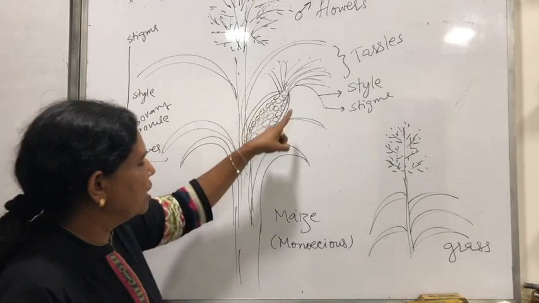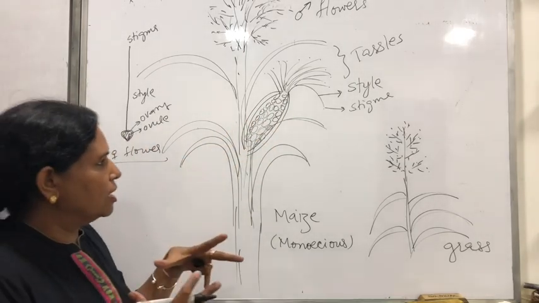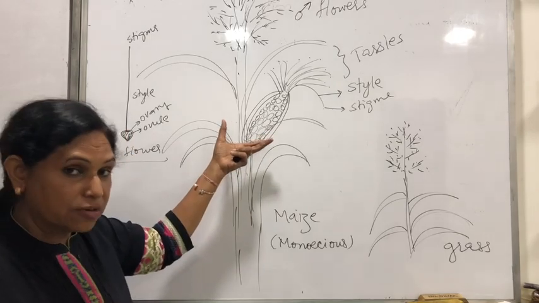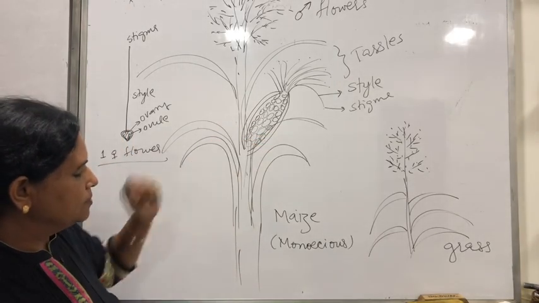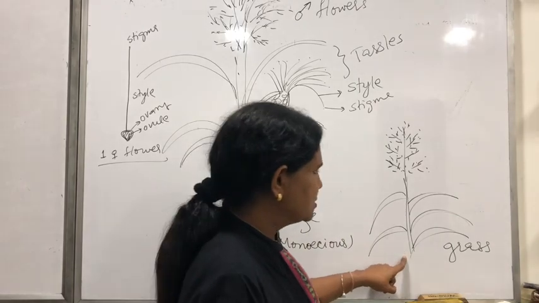So what you are having in the cob, there are many female flowers. So you know what type of inflorescence this was. याद करो क्या था. Let us take example of a grass. तो grass में कैसा होता है?